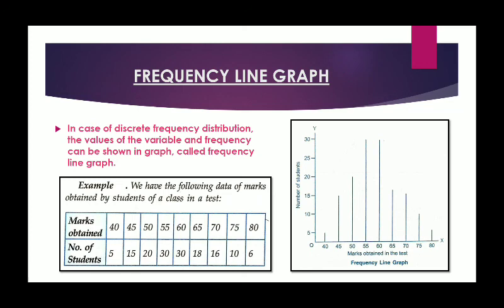In that way, from 40 to 80 we can see different frequency lines drawn, and the height of each particular line is equal to the frequency. So here the frequency is number of students, so the last one, which is 80, so 80 marks was scored by 6 students, so that frequency line is having a height till 6 units.